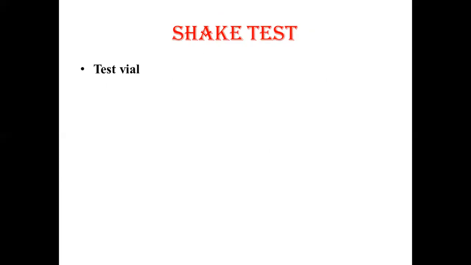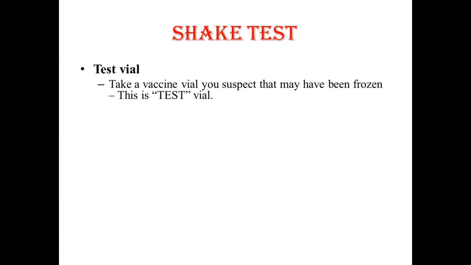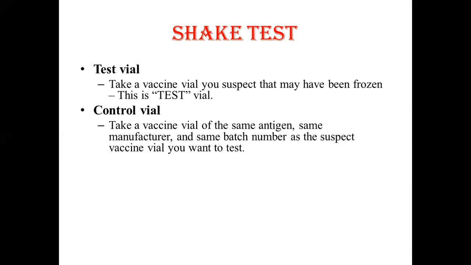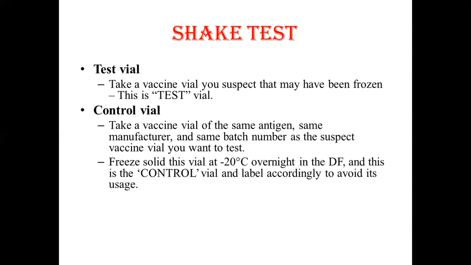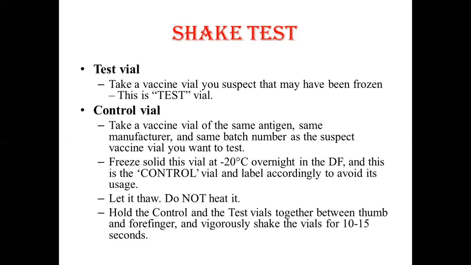So in the shake test, you have to take a vaccine vial which you suspect that may have been frozen. This is called as test vial. And take another vial which is called as control vial. This vaccine vial of the same antigen, same manufacturer, and same batch number as the suspect vaccine vial you want to test. Freeze solid this vaccine at minus 20 degrees Celsius overnight in the deep freezer. And this is the control vial and label accordingly to avoid its uses. Let it thaw. Do not heat it.